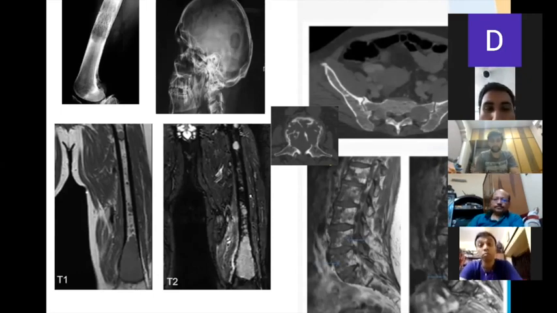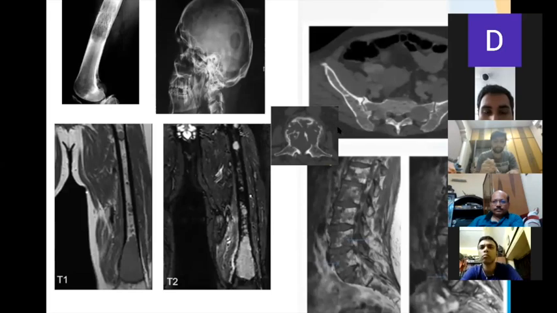Gunjan, your voice is not audible. Can someone else describe the lesion in the vertebra?